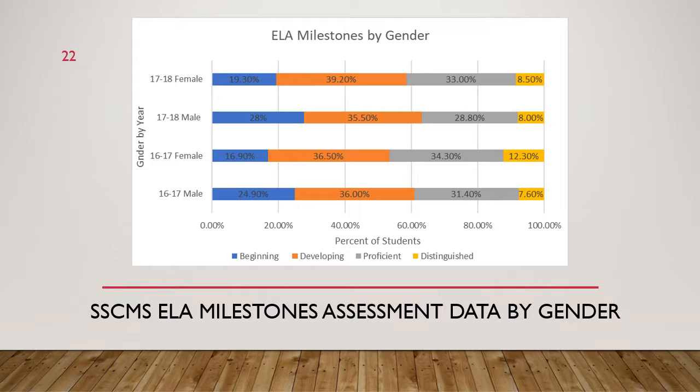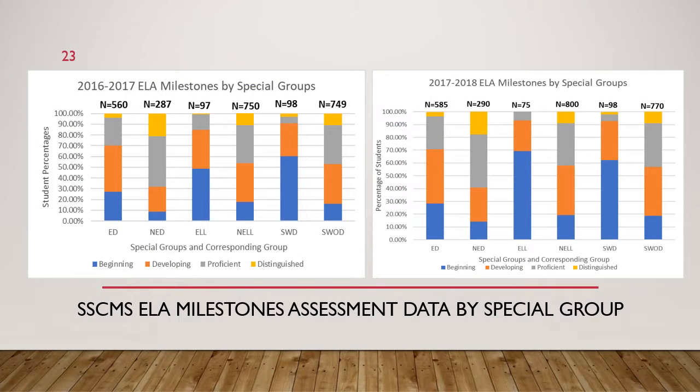As well, looking at our males, we did see an increase in the amount of male students in the distinguished category, but a decrease in proficient and an increase again in that beginning learner. So if you'll see, the 16-17 male went from 24.9% in the beginning to 28%. So that is a significant increase in our beginning learner, when we like to see beginning and developing decreasing each year.